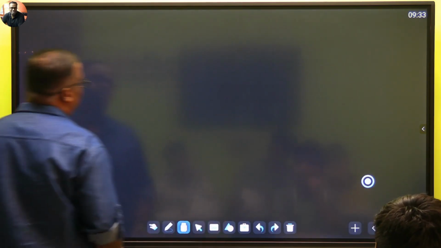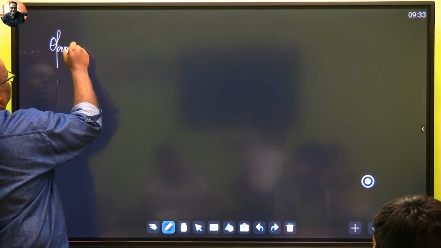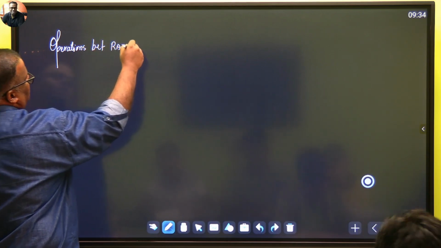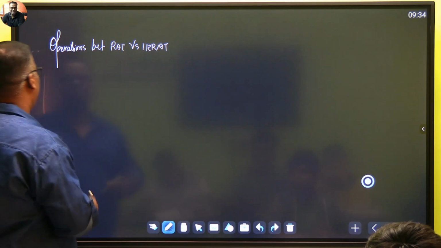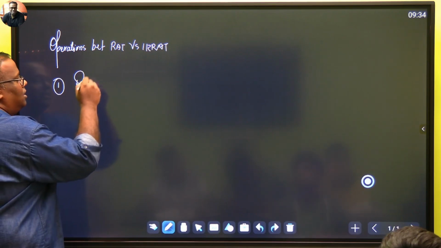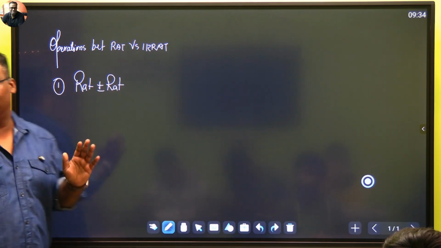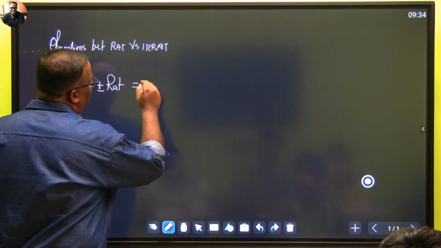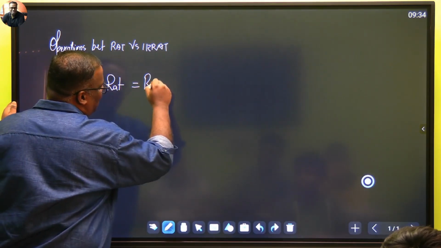Again some knowledge now. Let me tell you a bit, because in class 10 also you will need it. Operations between rational versus irrational. Number one: rational plus or minus rational. There's nothing called minus according to me. Minus is the addition of a negative. Rational added to rational, rats are always good. Irrational is like a virus. Rational plus rational will always give you a rational.